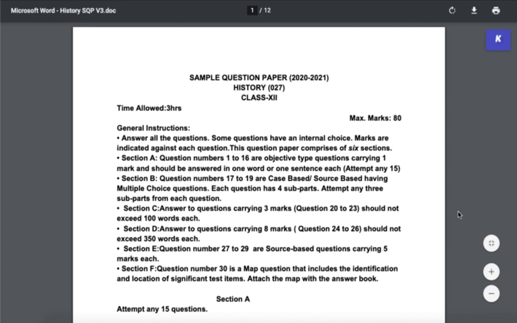Compared to other subjects, our paper, history paper, has not changed so much, but definitely there are some elements worth taking note of. So let's see what's going on here. The time allowed continues to be 3 hours, so you can expect a 3-hour paper in March. And a maximum of 80 marks, and as per our information so far, you will have to go to your exam center to give the exams. CBSE has not planned that the exams can be taken online from home, at least not as yet.